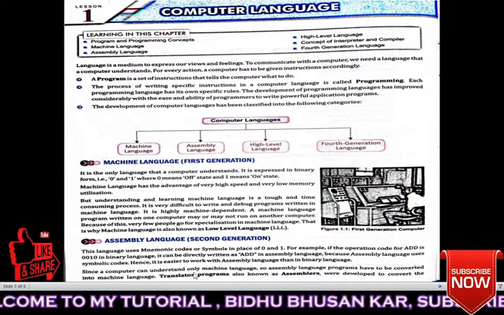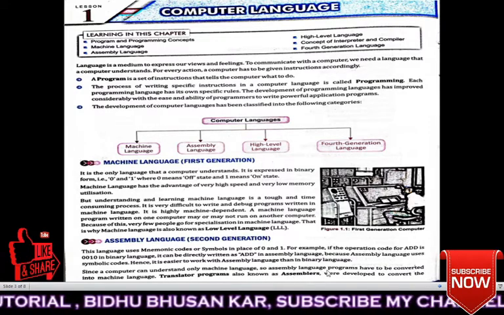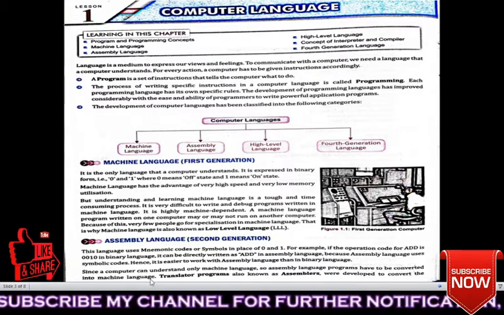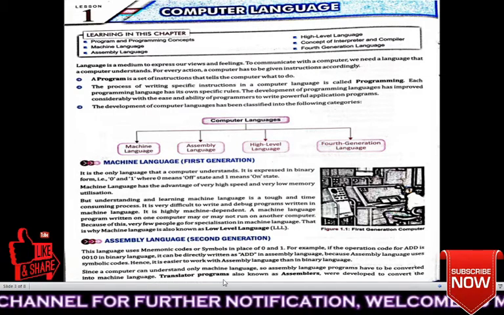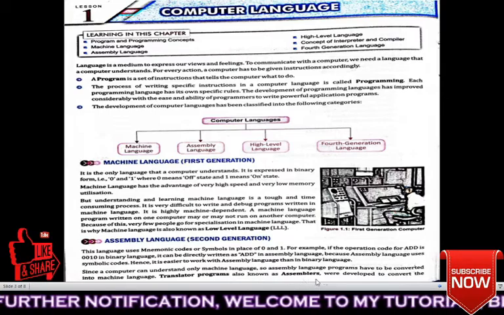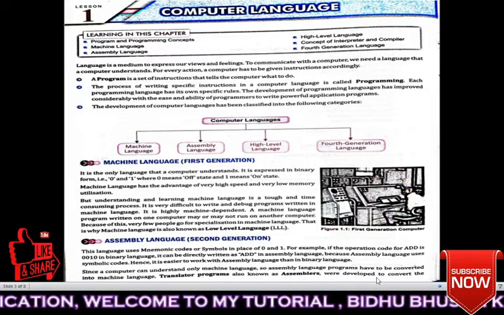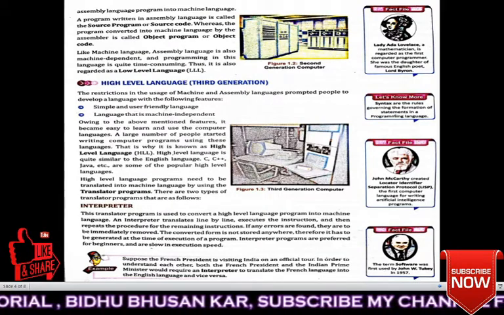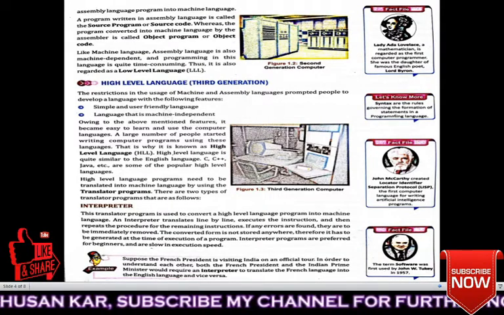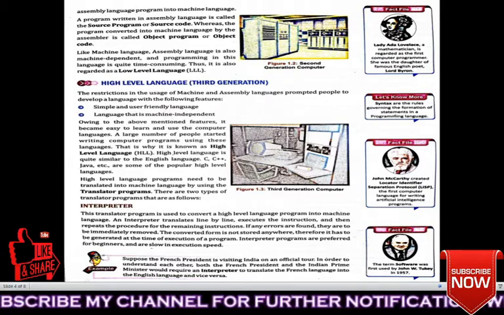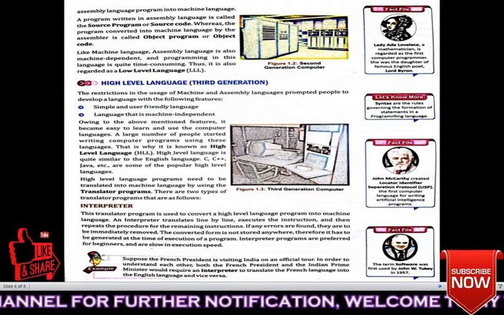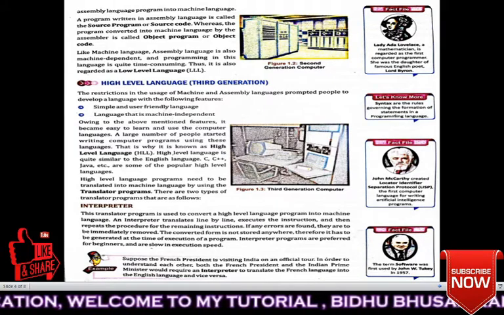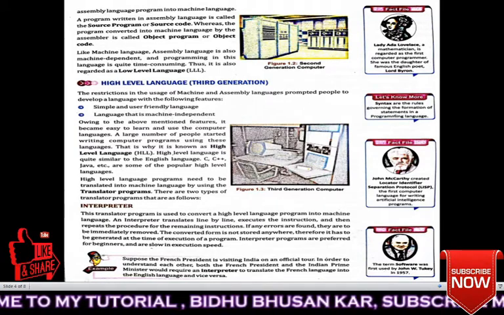Since a computer can understand only machine language, assembly language programs have to be converted into machine language. Translator programs, also known as assemblers, were developed to convert assembly language programs into machine language. So a translator is required to convert assembly level language to machine level language. Understood or not? That translator is known as assembler.